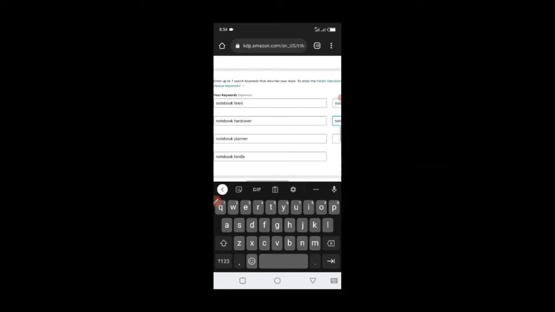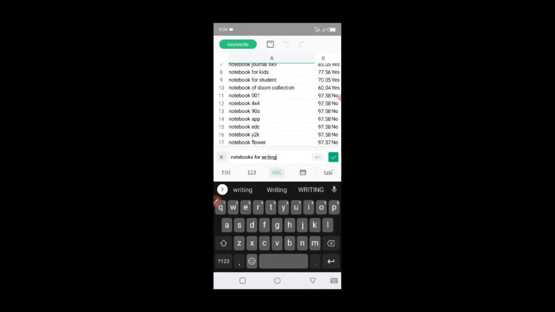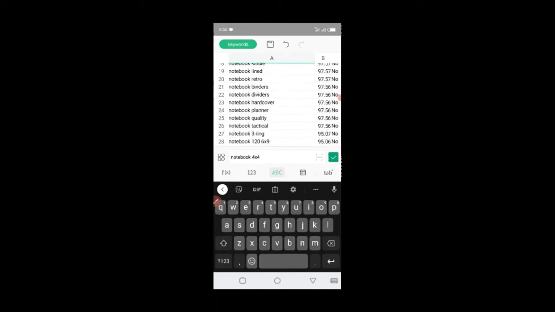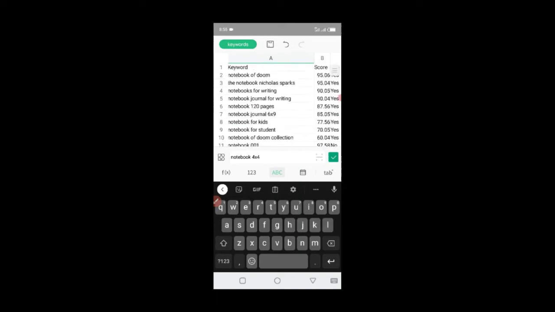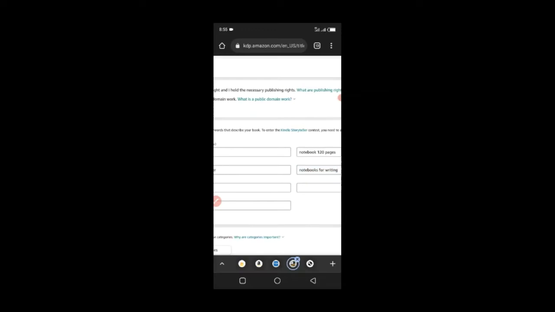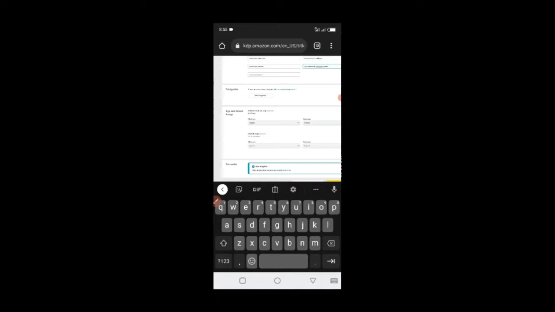So we just have one space left. So I'm going to look for a high one, 97 notebook 4x4. Notebook dividers, notebook planner, notebook tactical. 90, okay. Let me choose from 95. So let's take this. The notebook Nicholas Sparks. This could be a good keyword. So I paste it here. And then we are done with keywords. So for age, grade, and all these things, you can select who this book is made for. If it's for general purpose, you can just leave it as general purpose.